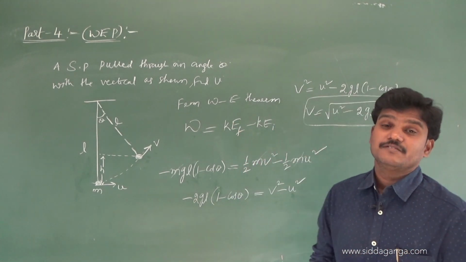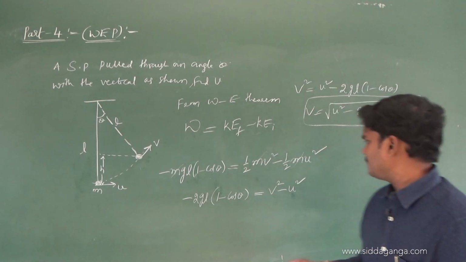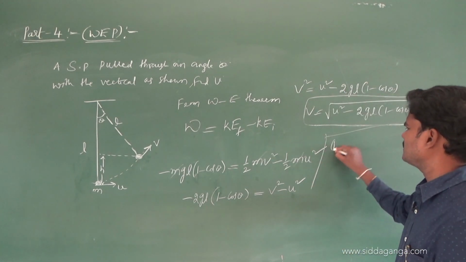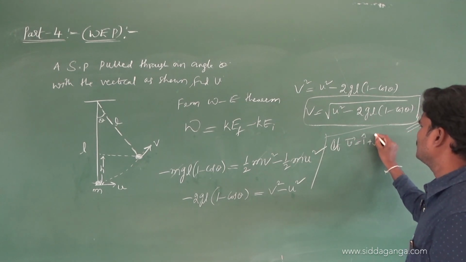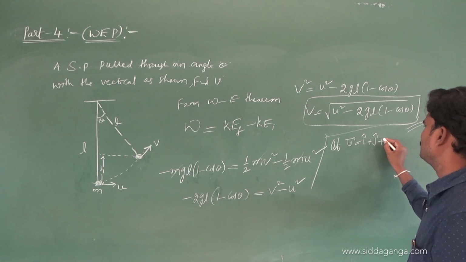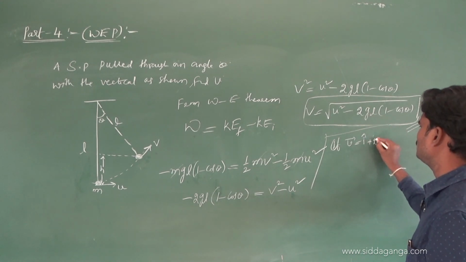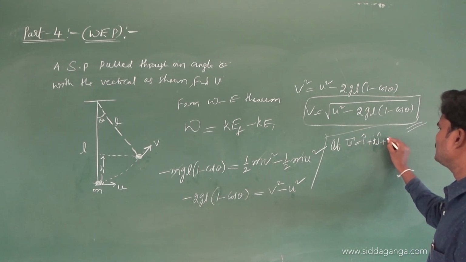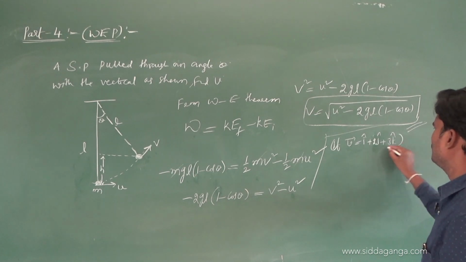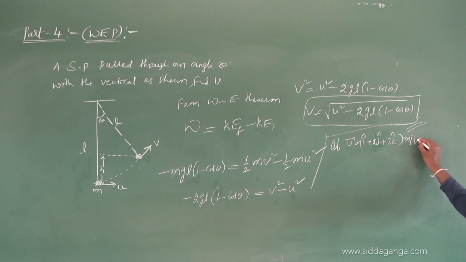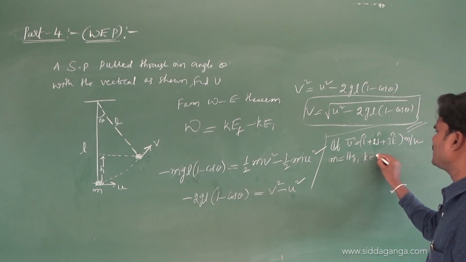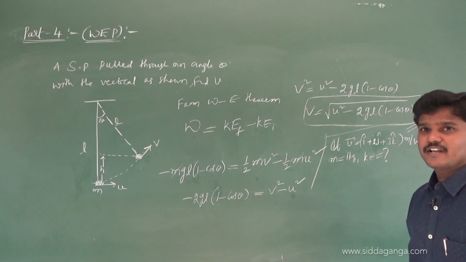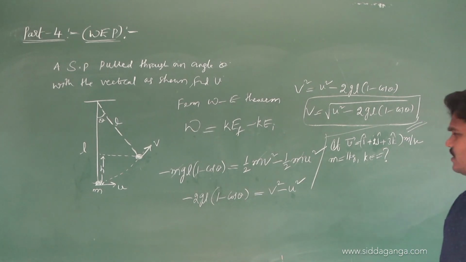If velocity is given in terms of a vector, for suppose some problems are given like this: velocity is equal to I cap plus 2 j cap plus 3 k cap meter per second, and mass is 1 kg, then tell me how to get the kinetic energy. Very simple.